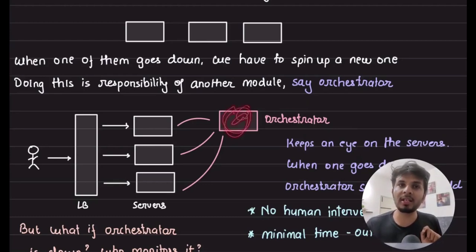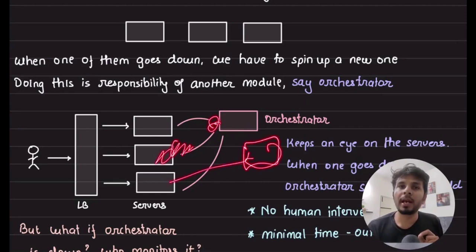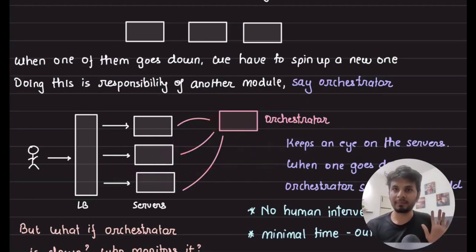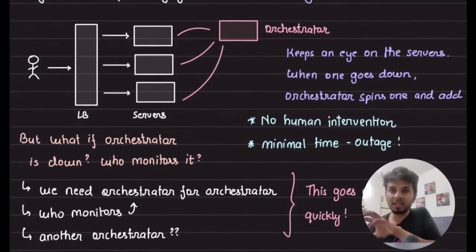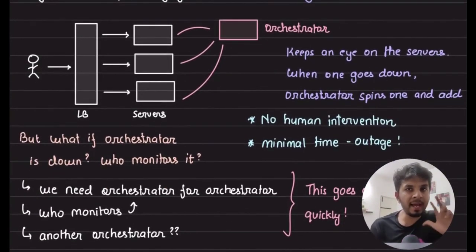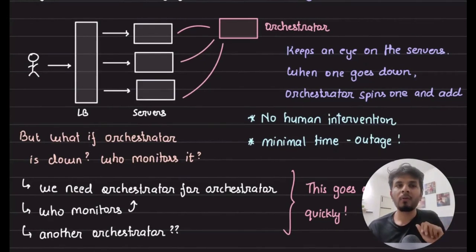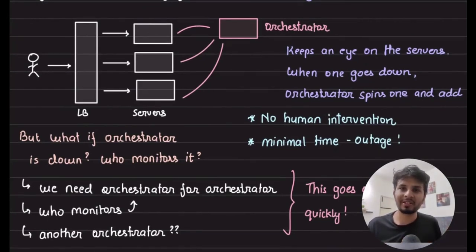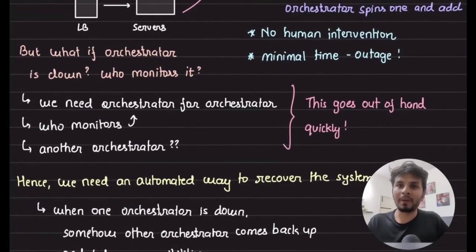So this orchestrator is keeping an eye on all the three servers that are behind the load balancer. If one of the servers goes down, this orchestrator spins up a new machine and puts it behind a load balancer, right? Okay. So orchestrator is the one which is keeping an eye on the server. But who's keeping an eye on orchestrator? So you need an orchestrator for the orchestrator, but then who's keeping an eye on that orchestrator? You need another orchestrator for that. So where does it stop?